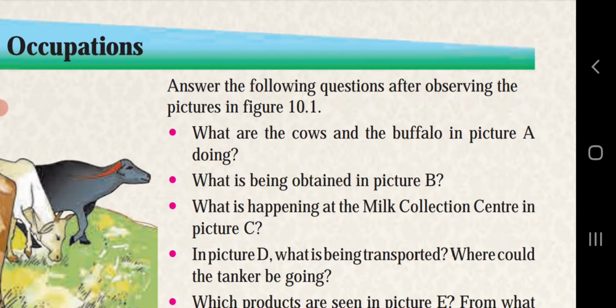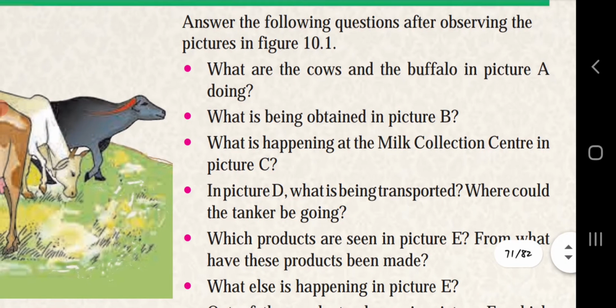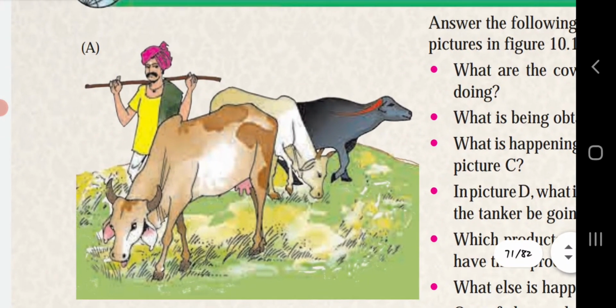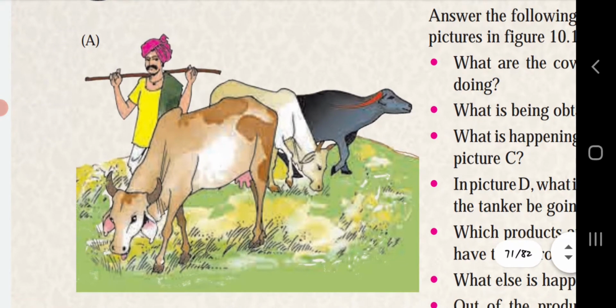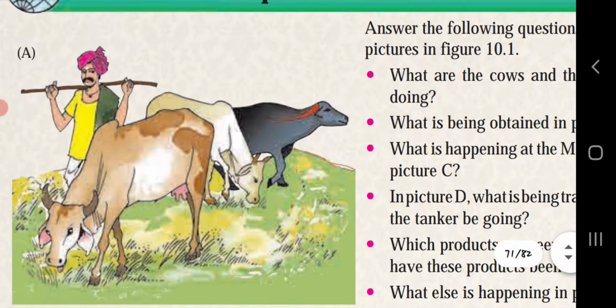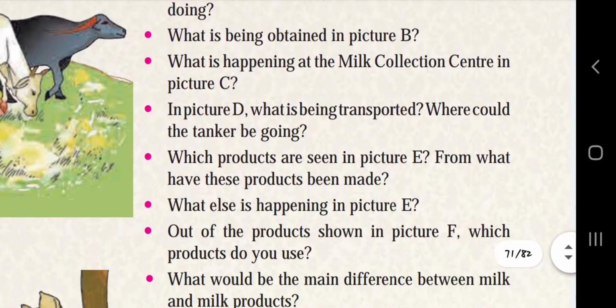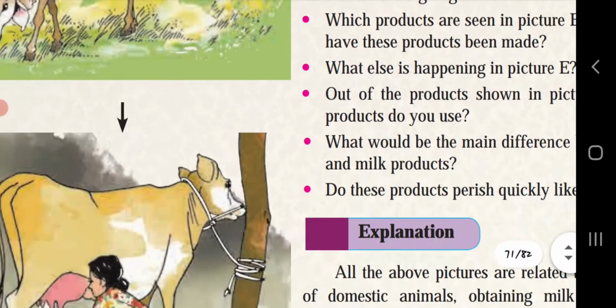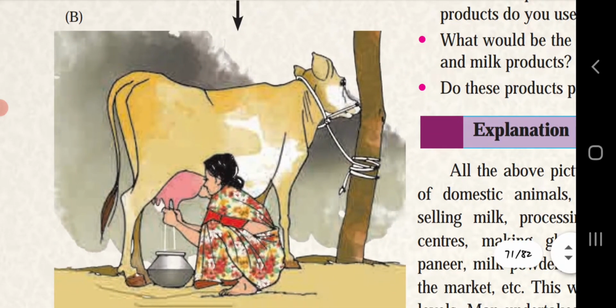Answer the following questions after observing the picture in figure 10.1. What are the cows and the buffaloes in picture A doing? As we can see here, the man is doing animal husbandry. It means the cows and buffaloes are eating grass. What is being obtained in picture B? In picture B, a woman is collecting milk from a cow.